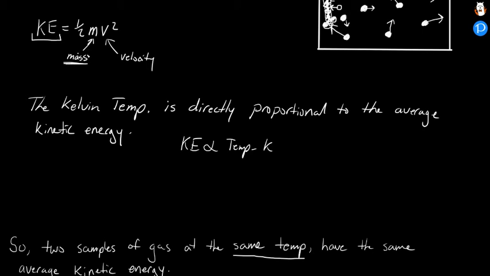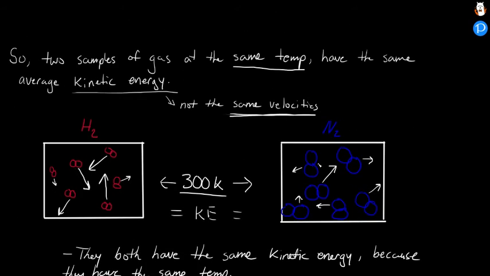The kinetic energy is the same for each one, but notice that these molecules of nitrogen are much bigger. Nitrogen has a bigger molar mass than hydrogen does, so these hydrogen molecules are much smaller. And so these H2 molecules, on average, need a much higher velocity in order to be at 300 K, but for N2, these molecules don't need to be moving as fast in order to be at 300 degrees Kelvin because their mass is much bigger. So they have the same kinetic energy, but they don't have the same average velocity.